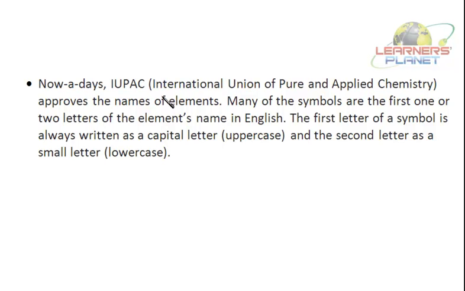Nowadays, IUPAC, what is IUPAC? It is the International Union of Pure and Applied Chemistry. It approves the names of the elements. That is, the symbol should be universally accepted. Many of the symbols were the first one or two letters of the element's name in English. The first letter of a symbol is always written as a capital letter, that is the uppercase letter, and the second letter as a smaller letter or lowercase letter.